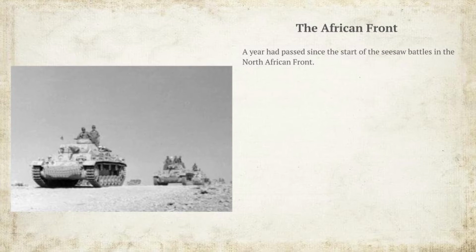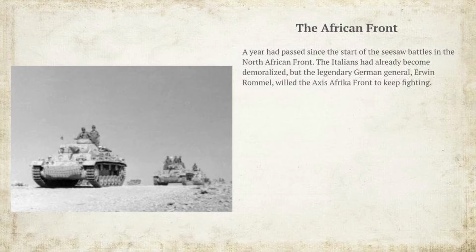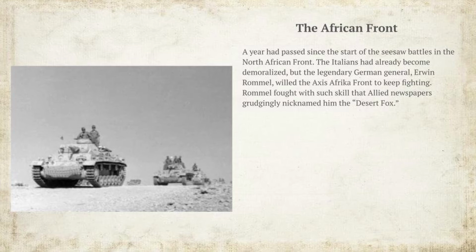The African Front. A year had passed since the start of the seesaw battles in the North African Front. The Italians had already become demoralized, but the legendary German general Erwin Rommel built the Axis Africa Front to keep fighting. Rommel fought with such skill that Allied newspapers grudgingly nicknamed him the Desert Fox.